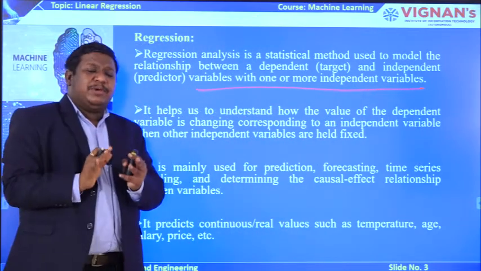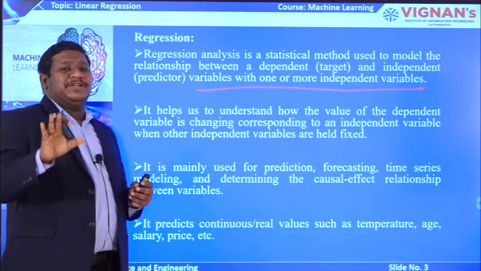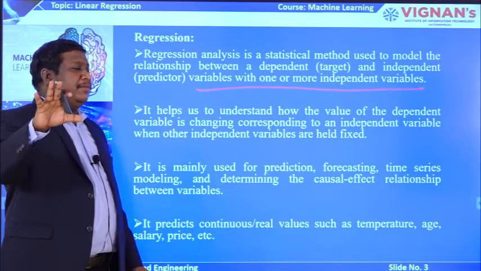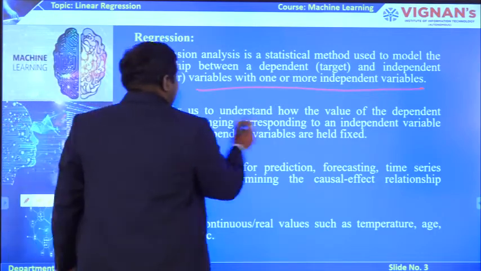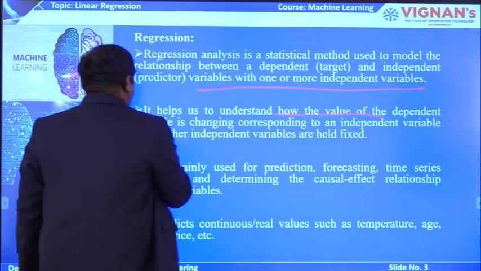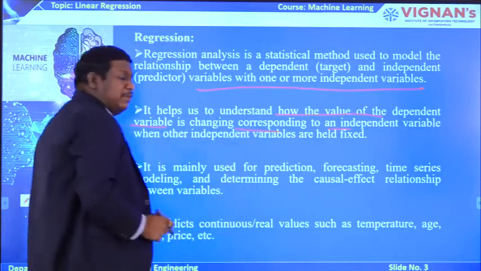At minimum, one or more independent variables should be there to establish a relationship between a dependent variable and an independent variable. Basically, regression helps us understand how the value of a dependent variable is going to change corresponding to the independent variable.